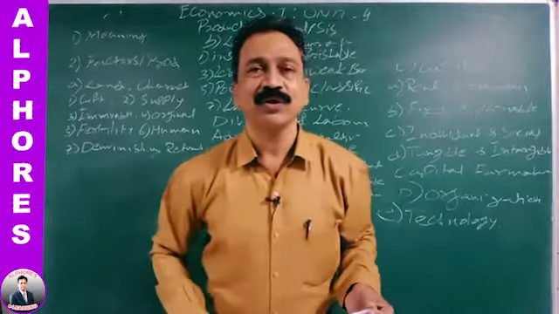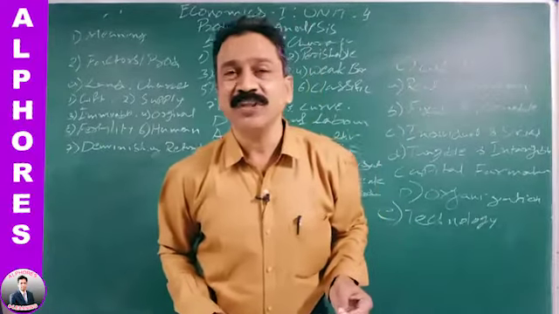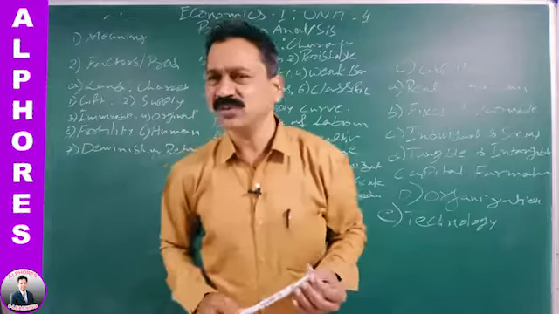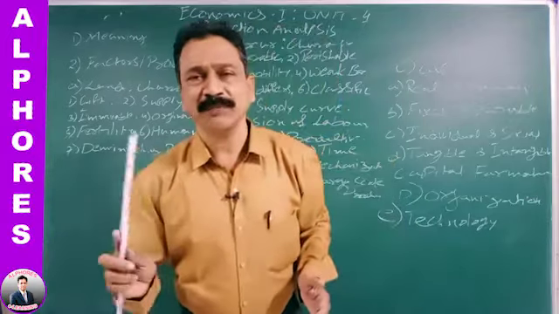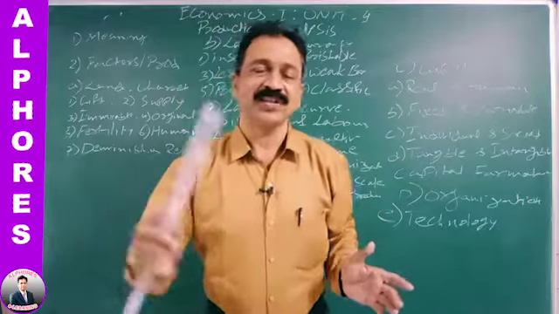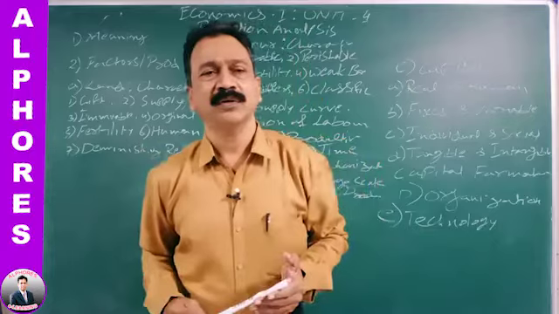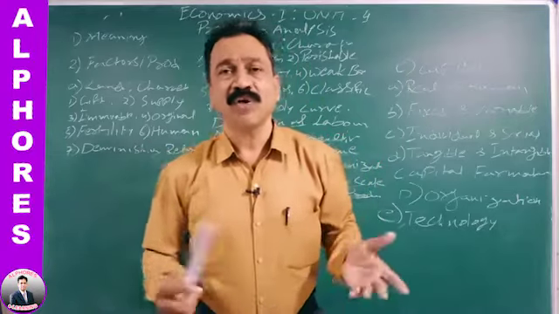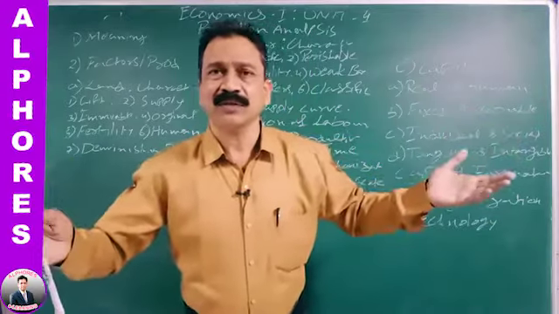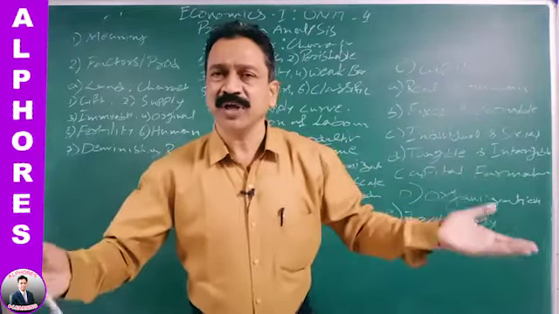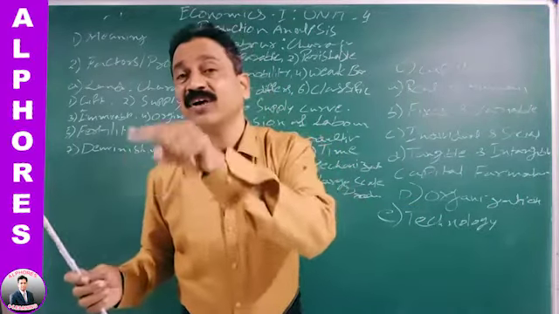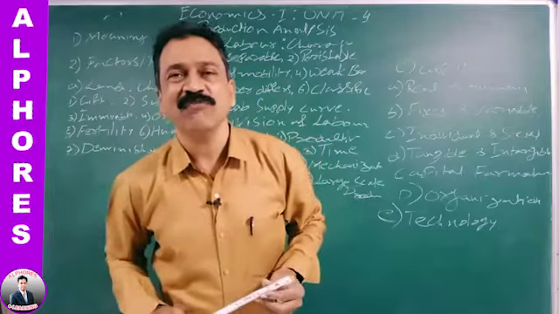Land is the first factor of production. Everything starts from land itself. Generally people think land means soil. No, land does not mean only soil. Everything that comes from land is called land. Water, minerals, forests, stones, granite, everything that comes from the land, which is free or which is a gift of nature. Generally people use the phrase free gift.